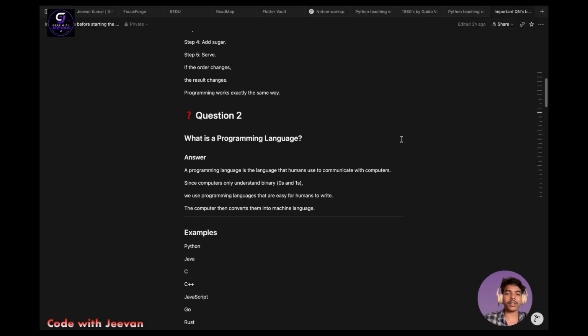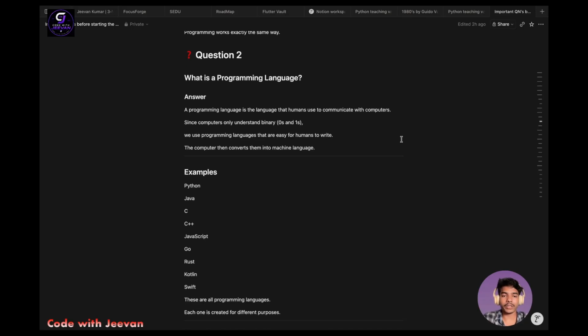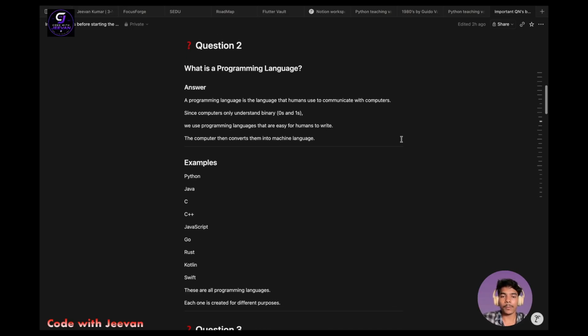Coming to the second question, what is a programming language? I already said that a program means a set of instructions, right? So a programming language means the language we use to instruct the computer. There are lots of languages, which we can see in the examples. First of all, let us look at the explanation. A programming language is the language that humans use to communicate with computers. Got it? We use languages to communicate with computers or operating systems, right? We instruct the computers or operating systems with that language to do a certain work, and that particular language is known as a programming language.